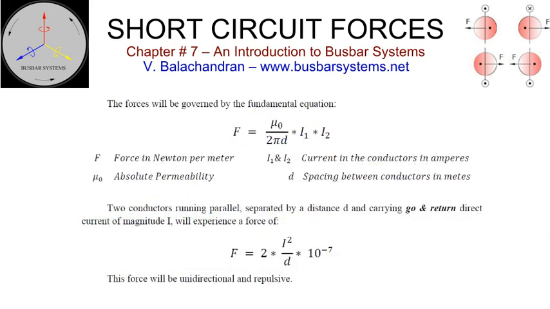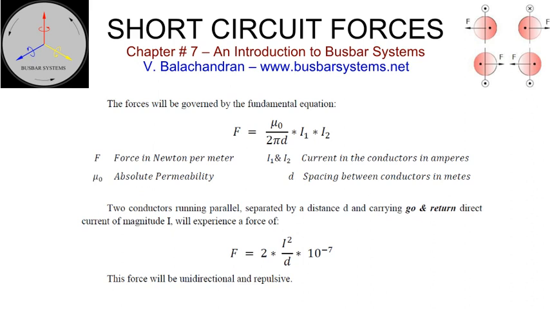Forces. A current-carrying conductor produces a magnetic field. Another conductor in its vicinity carrying current will also produce a magnetic field. Their interaction will result in the conductors experiencing a force. In a busbar system, rigid conductors, or for that matter, strung conductors in a transmission line or switchyard, run parallel to each other and will experience a force depending upon the magnitude and relative direction of the currents in the conductors and the spacing between them.